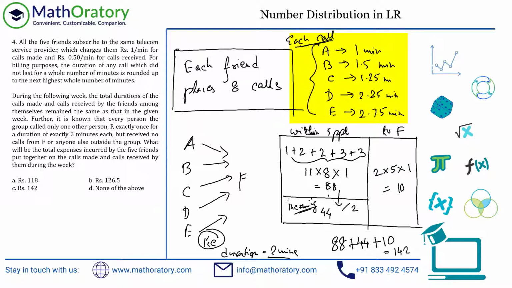So although you can draw the entire table, I do agree with it, but it's not required, right? It saves a bit of time. So if you just write down these parts, each call made by A, B, C, D, E, that does save a bit of time, isn't it? So yeah, that's all my input regarding this particular set.